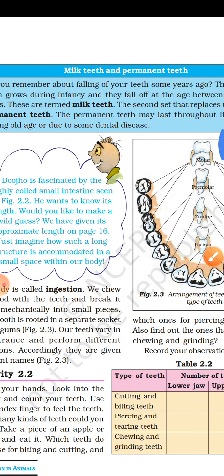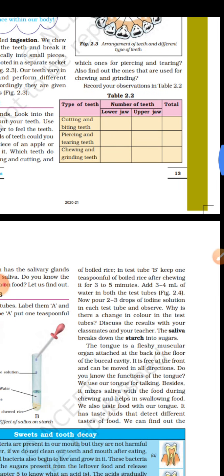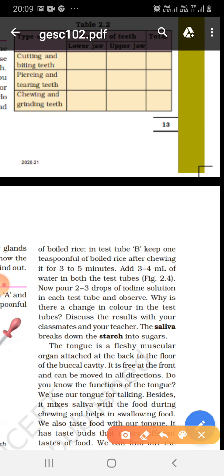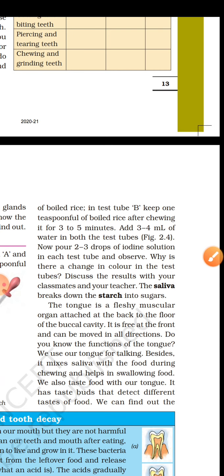So after we chew the food, the saliva liberated helps to convert that food into the form of paste. The salivary gland liberates saliva. Saliva breaks down the starch into sugar. The tongue is a freely muscular organ attached at the back to the floor of the buccal cavity. It is free at the front and can be moved in all directions. What is the function of the tongue? You can talk with the help of the tongue, and it mixes the saliva with food during chewing and helps in swallowing of food, and it also tastes the food.